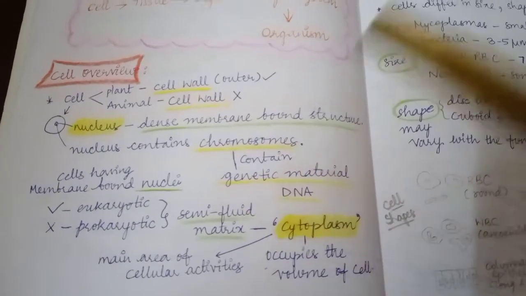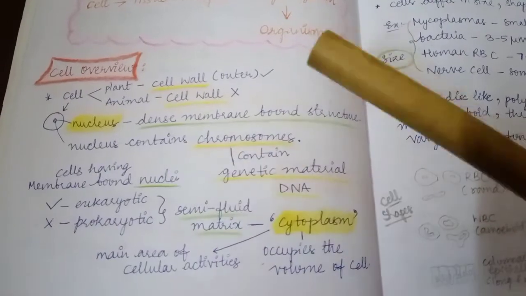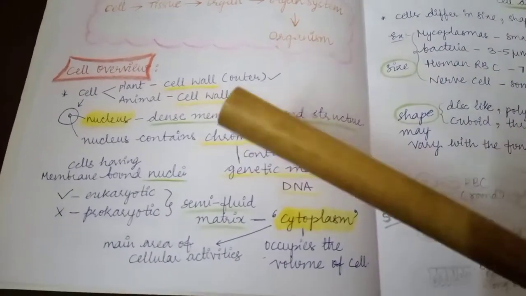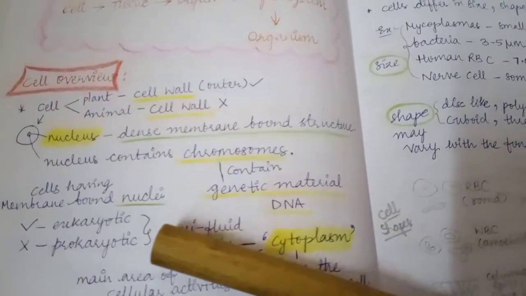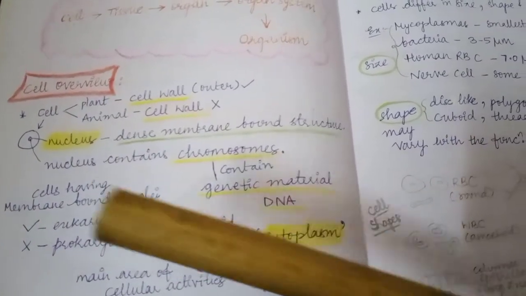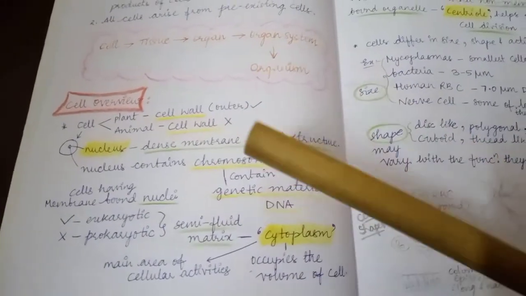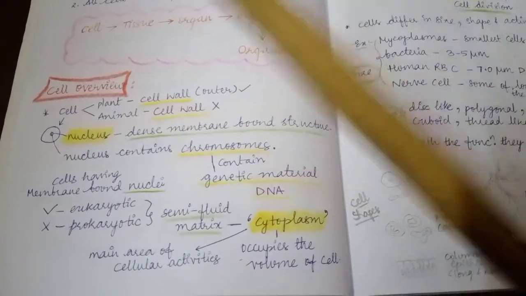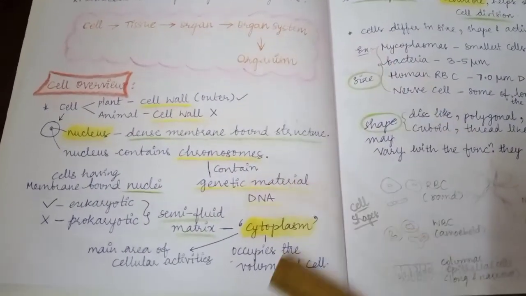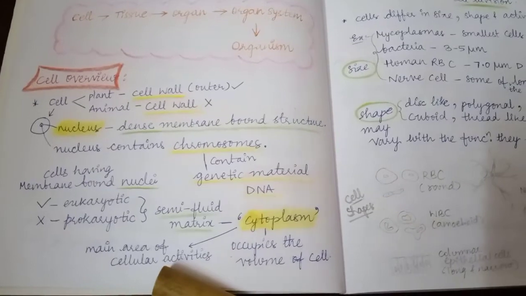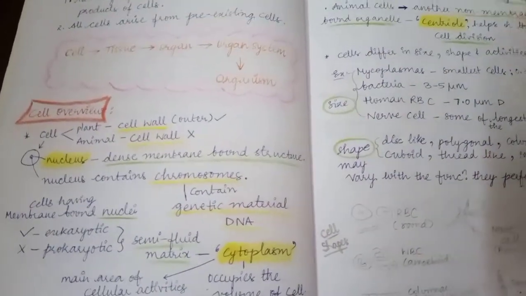Next, cells having membrane bound nuclei are known as eukaryotic. We cannot see the membrane bound nuclei in prokaryotes, but cytoplasm, which is the semi-fluid matrix, is present in both eukaryotic and prokaryotic. Cytoplasm is the main area of cellular activities. It occupies the volume of the cell.